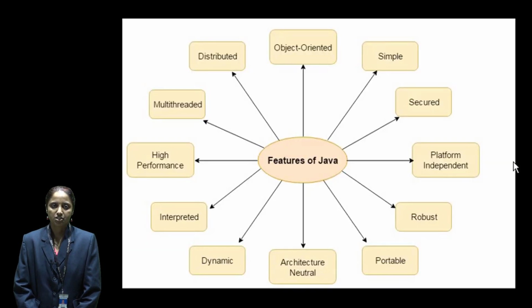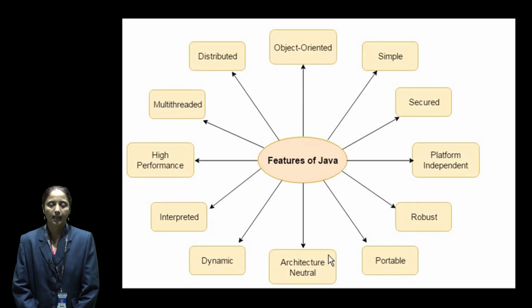Now, features of Java. Java is a simple programming language because it follows the rules of C++. Java is a platform independent language because of its write once, use anywhere method. Java follows the OOPS concept, that is the object oriented concept. First one, object. Object is an instance of a class. For example, table is an instance of the class furniture. Class is the collection of objects. For example, furniture is the class. It's a real world entity.